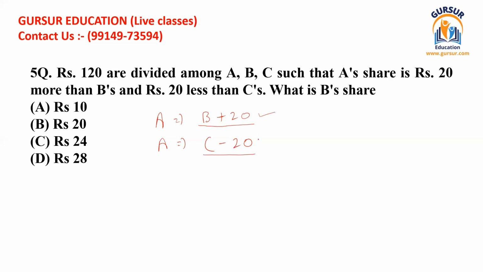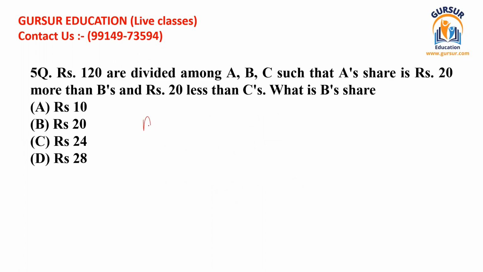By just listening to what I have said right now, you can get that if A's share is 20 more than B, and if we add 20 more to that, then we get the share of C. So that should be your equation. Understand how I have made this. I have not solved this question before. I'm just making it as I'm reading this line. I'm just going to write all these again.